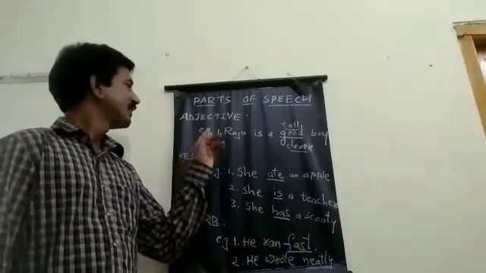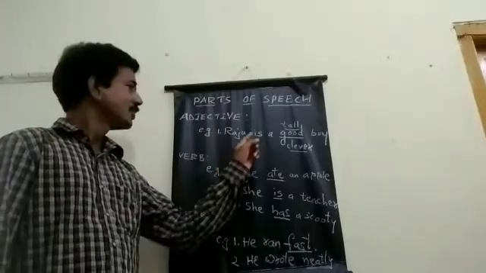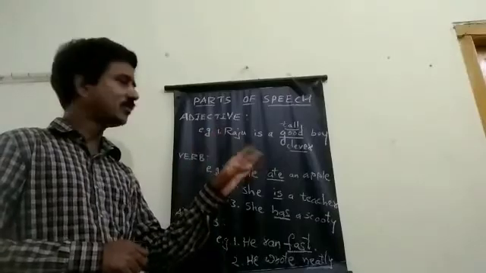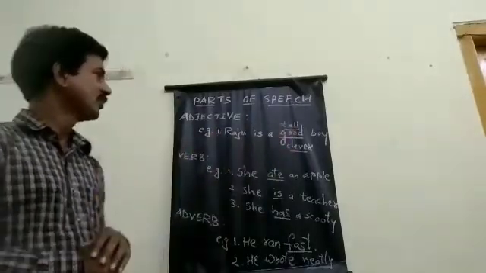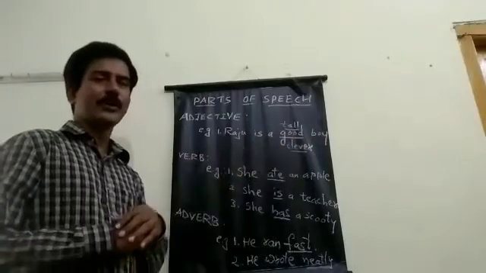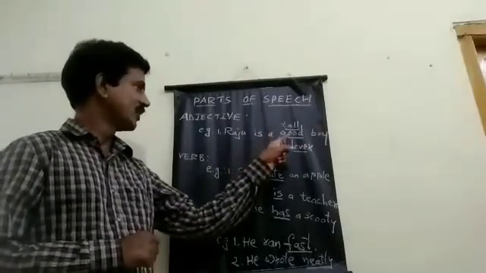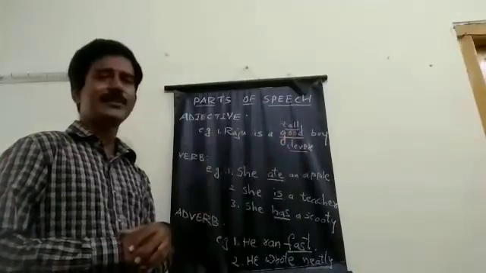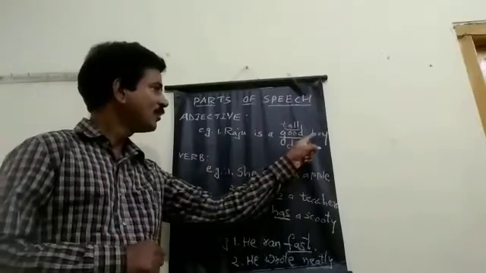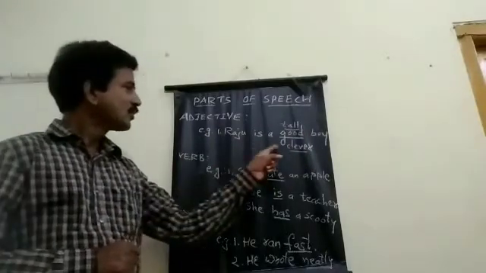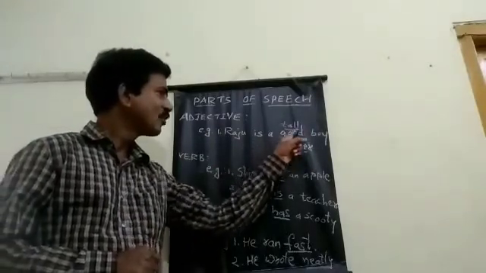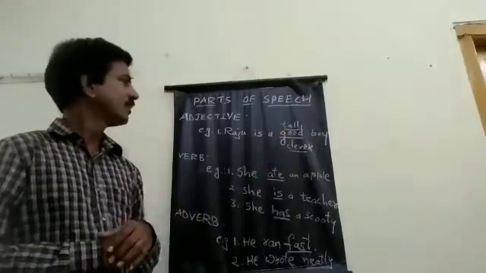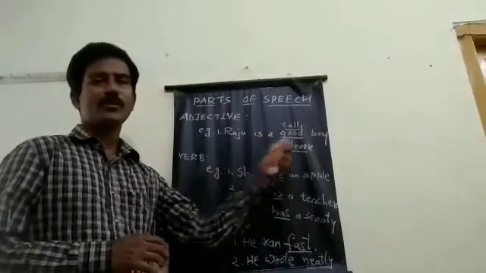Next, adjective is a word which is used to tell more about a noun. Adjective is a word which modifies a noun or which tells more about a noun. Suppose Raju is a good boy. Here these words, good, tall, clever, by keeping these words in this sentence, we will come to know more about this noun. Suppose Raju is a good boy. This good is modifying the noun boy. It is giving more information about the boy. So we come to know whether he is a good boy or a bad boy.